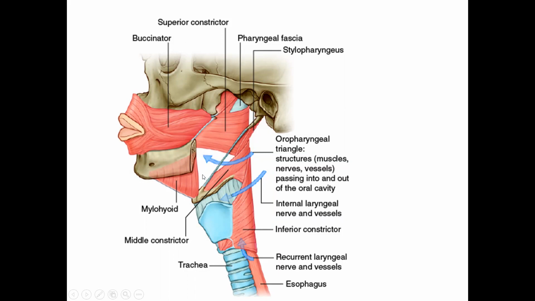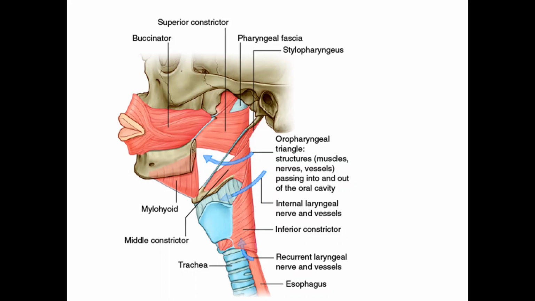has got a key muscle, what is called the hyoglossus muscle. So the hyoglossus muscle largely closes this oropharyngeal triangle. The posterior part of this oropharyngeal triangle is for 2 structures.